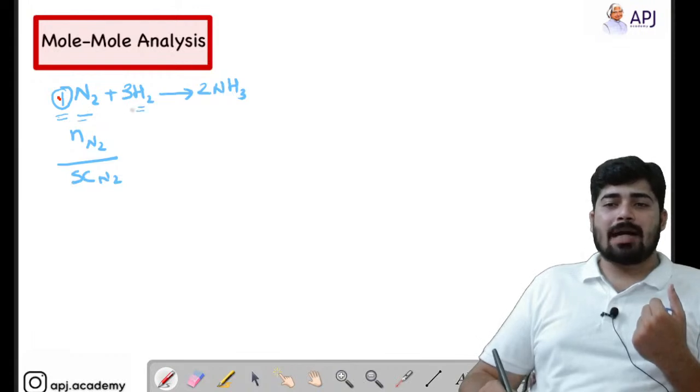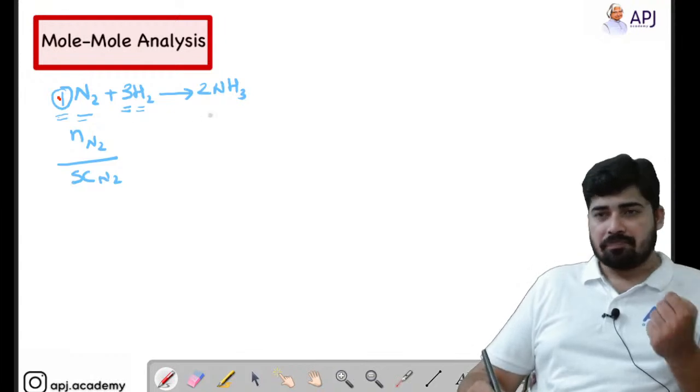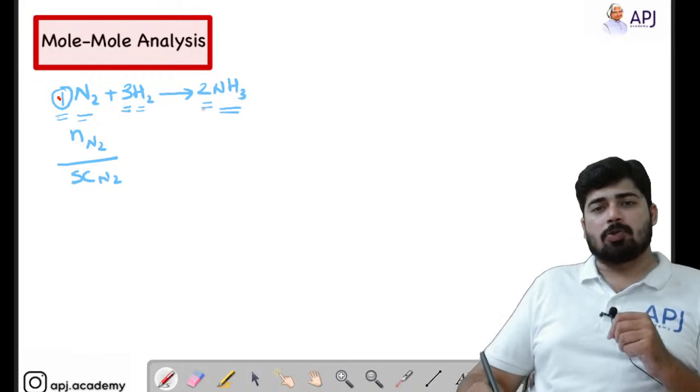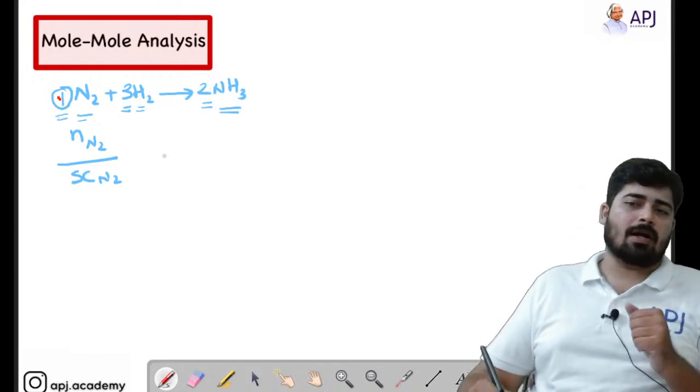Here you can see behind hydrogen, you can see number 3. That is the stoichiometric coefficient of hydrogen. Behind ammonia, you can see a number, that is 2. That is the stoichiometric coefficient of ammonia.